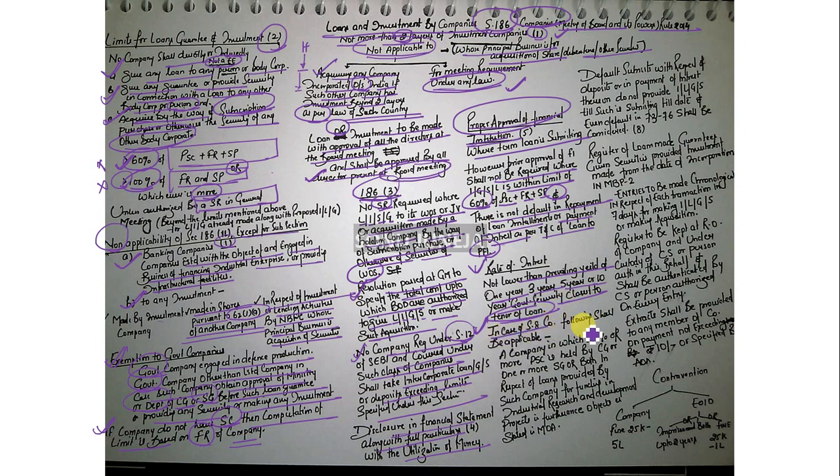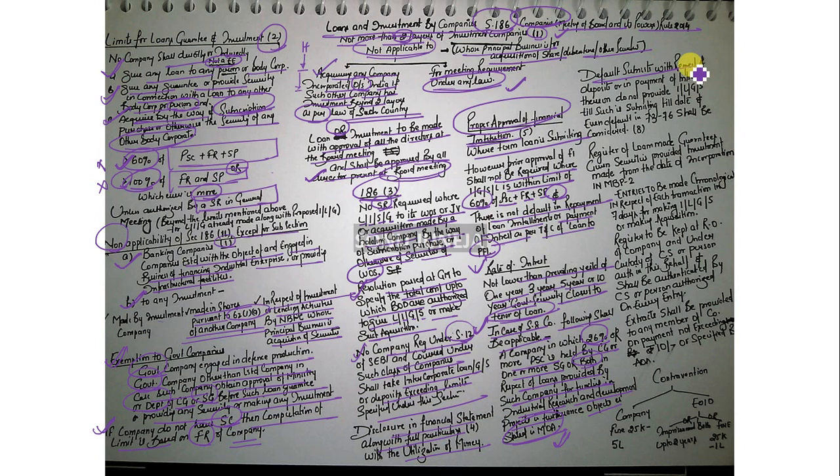In case of a Section 8 company, the following shall be applicable. In a company in which 26% or more paid up capital is held by the central government, state, or both of them, in respect of the loans provided by such company for the functioning of industrial research and development projects in furtherance of the object as stated in the Memorandum of Association. Now, so this was the approval.